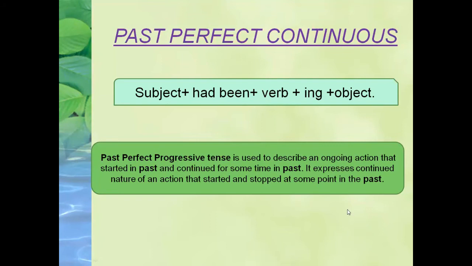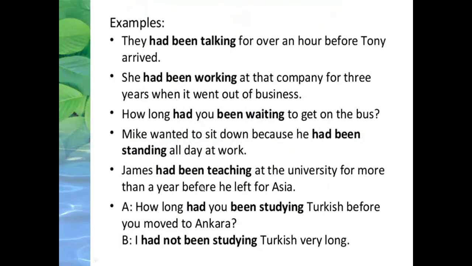Let's see some examples. These are the examples of past perfect continuous tense. They had been talking for over an hour before Tony arrived. Now observe this sentence, students. They had been talking for over an hour. Time duration is mentioned, an hour. They had been talking.